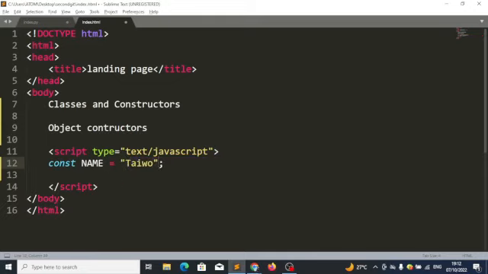Once anybody sees this name, the person will automatically know that this is a constant. But it's a convention. If you don't follow convention, that doesn't mean your code will not work, but you are not following the normal practice in the JavaScript development community.